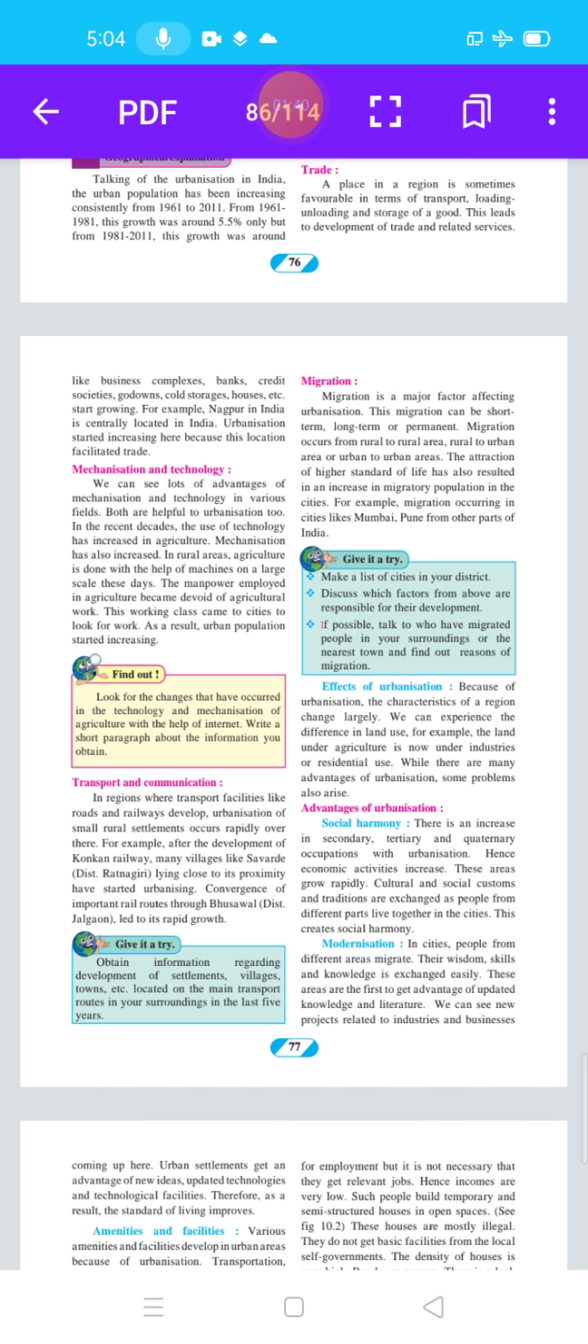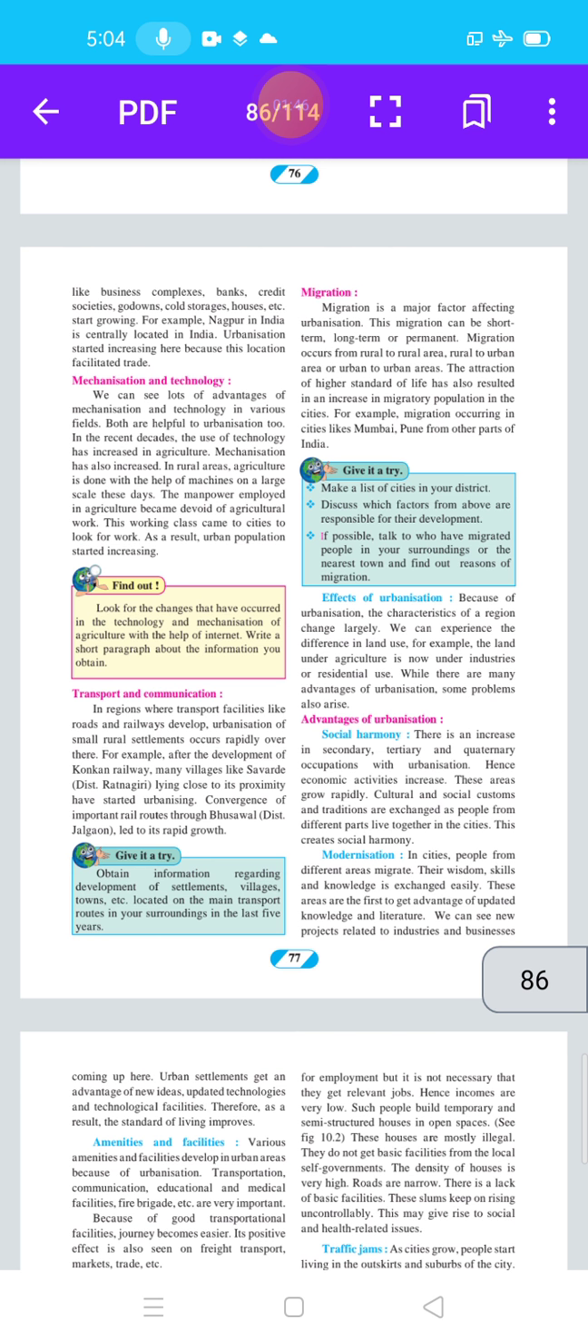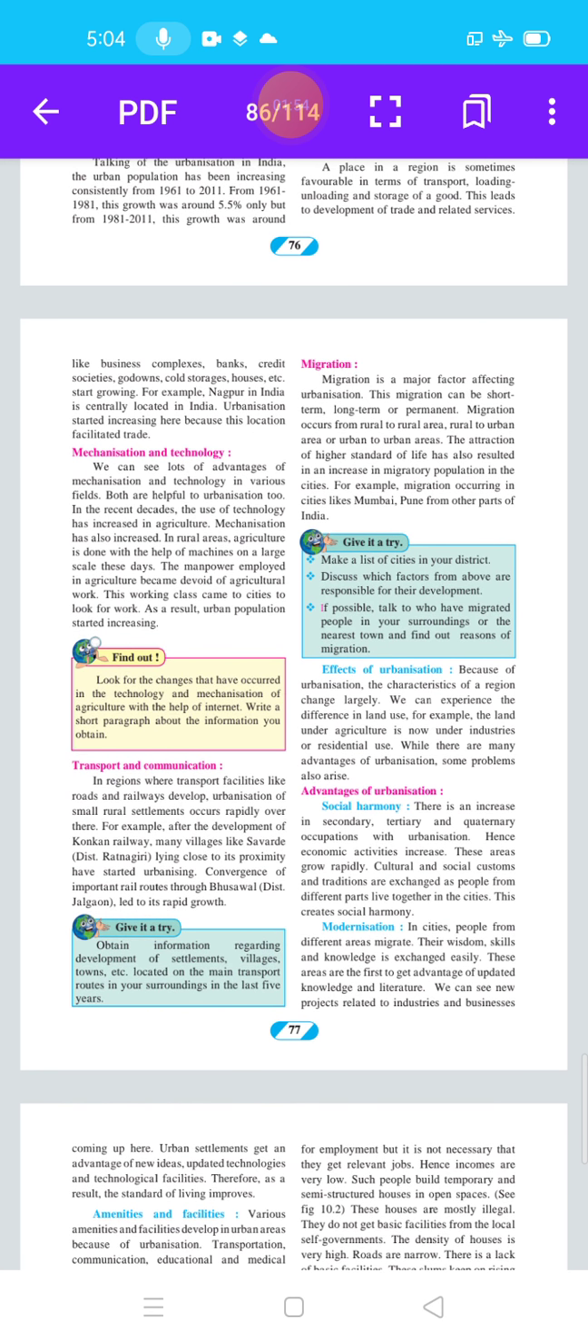Our next point is migration. What is meant by migration? Migration is a major factor affecting urbanization. Here students, for urbanization, migration is a major factor. This migration can be short term, long term or permanent. There are 3 types of migration here.